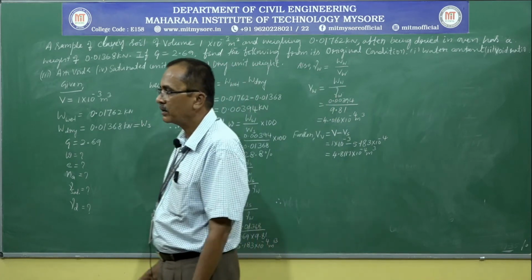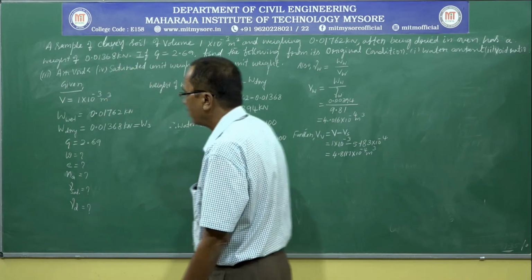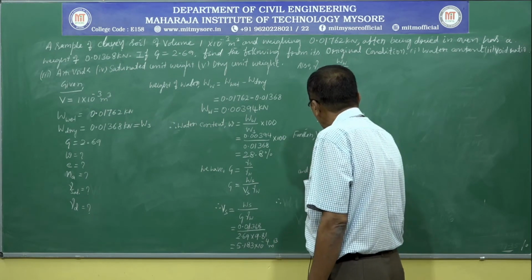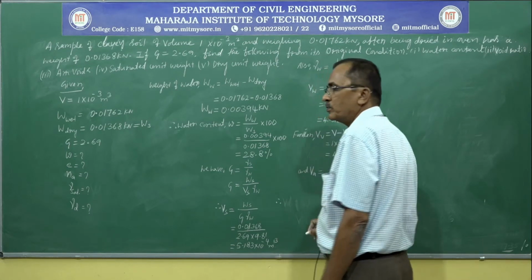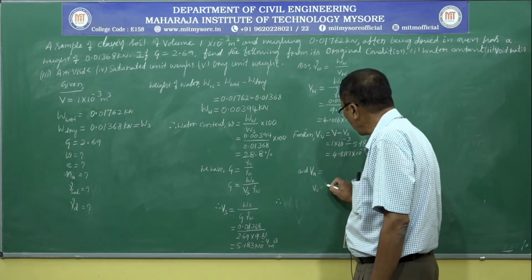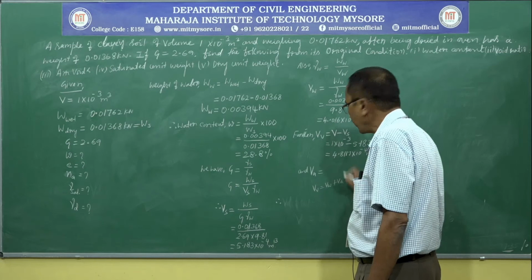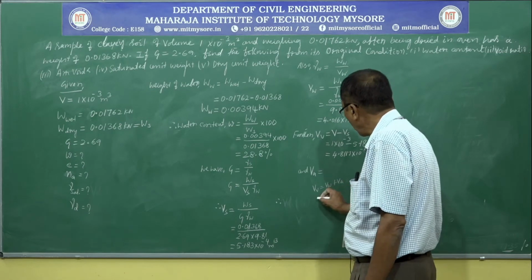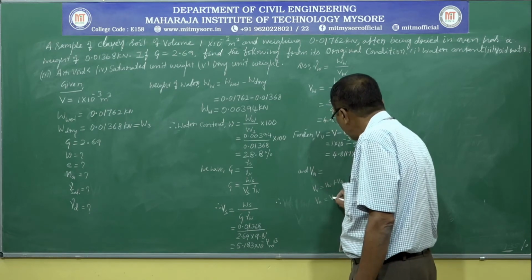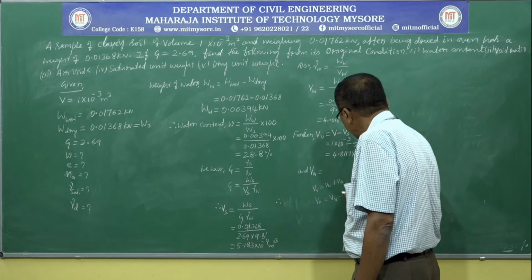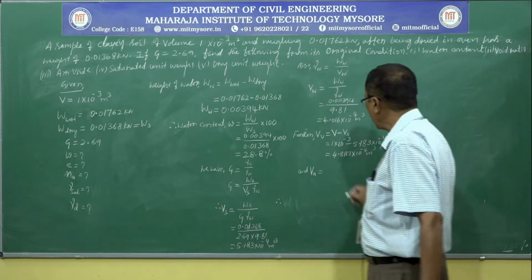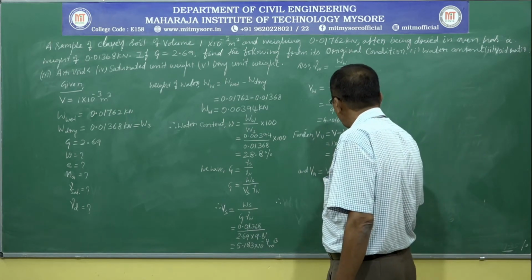After calculating the volume of voids, we can also calculate the volume of air. We have volume of voids is equal to volume of water plus volume of air. Therefore, volume of air is equal to volume of voids minus volume of water. So we can use this expression.